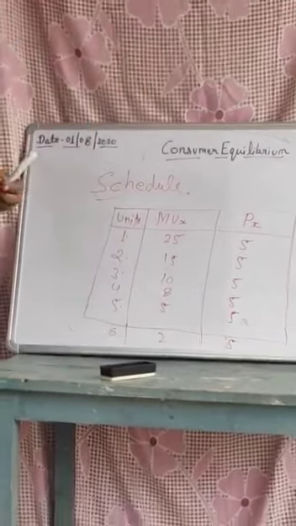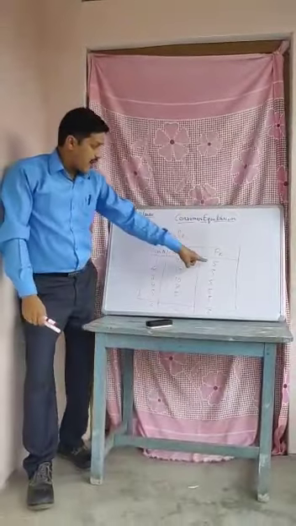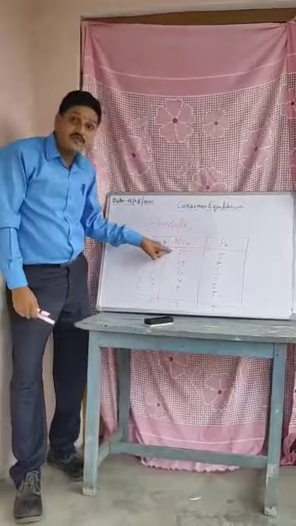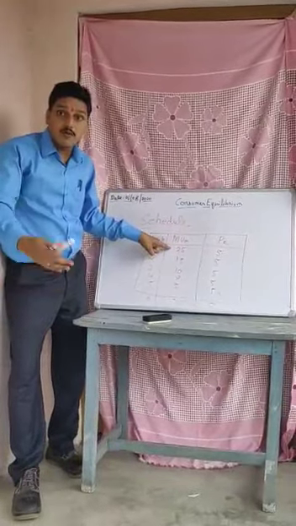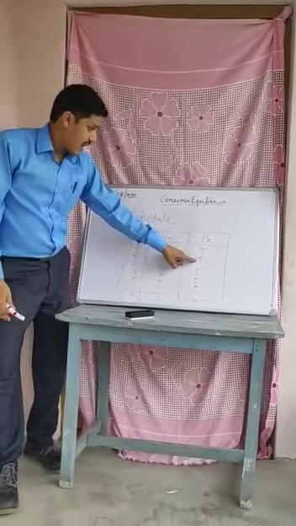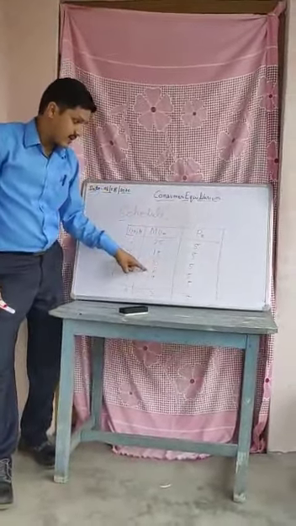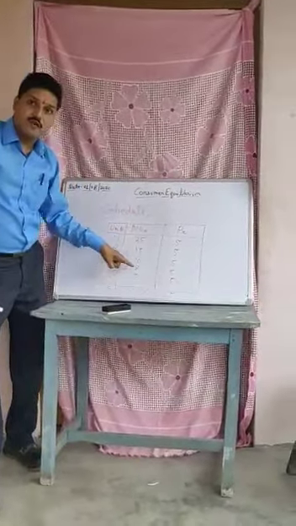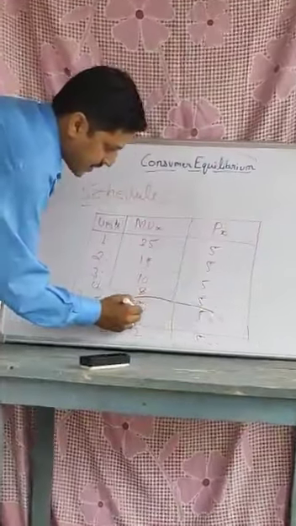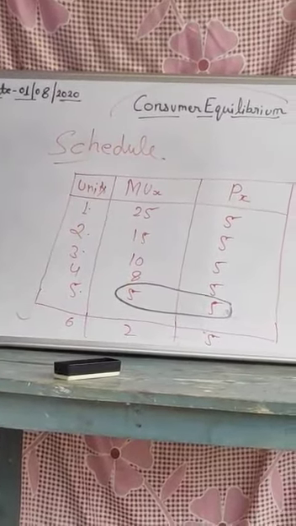Understand, my dear student. The first time you spend 5 rupees, you are getting 25. Second time 5 rupees, then 15, then 10, then 8. Now 5, 5, 5, 5. This is the point of equilibrium.